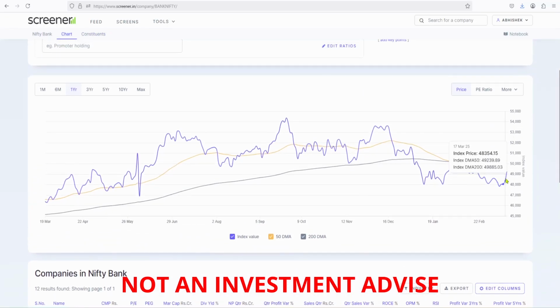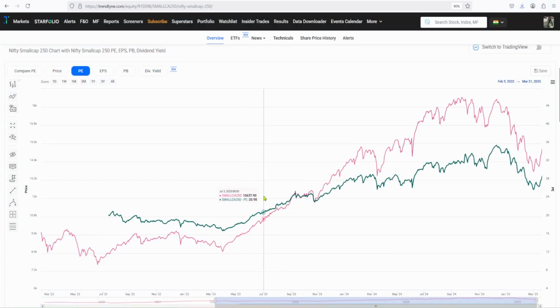So I hope you understand this concept, guys. Now let's see the small cap index also. In small cap, the last 2 years, small cap has given crazy returns. I have seen many people start SIPs in small cap funds. The agents are selling small cap funds: Sir, this has given 20%, 25%, 30%, 35% in the last 5 years, please invest. And people are investing. They have already started investing at the present point.